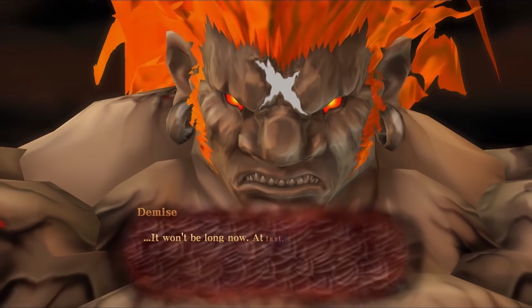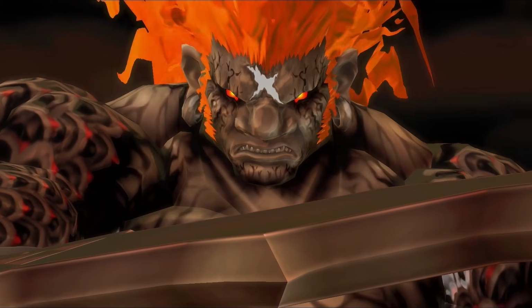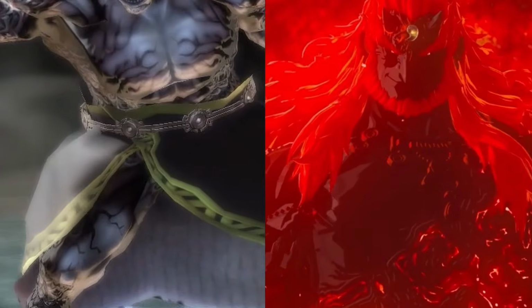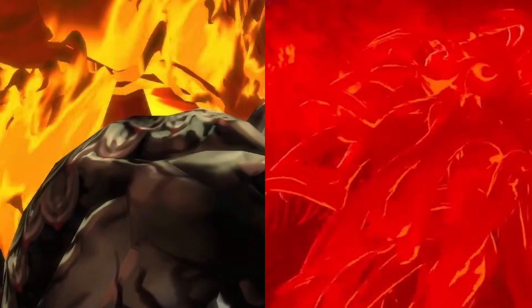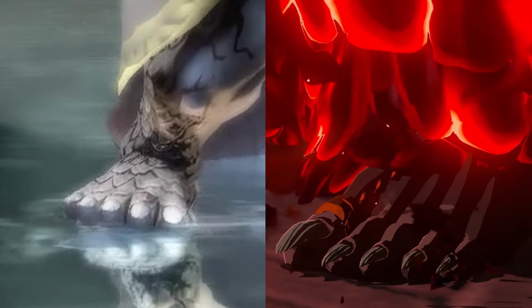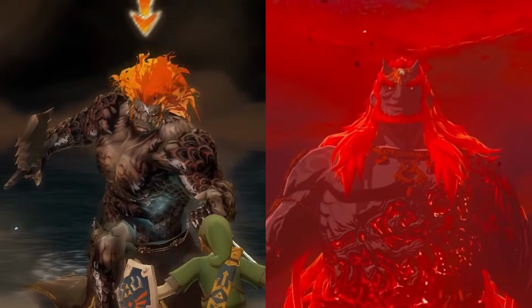Second, Ganondorf himself ends up being the primary inspiration for the original big bad, Demise. Demise looks very similar to Ganondorf's transformed state in Tears of the Kingdom. Both are tall, beefy humanoids with long, fiery red hair, red eyes that turn yellow in the middle, and claw-like nails on their fingers and toes. Both of them have black, scaly-looking skin and wear a wrapping of cloth around their waist that opens in the front.